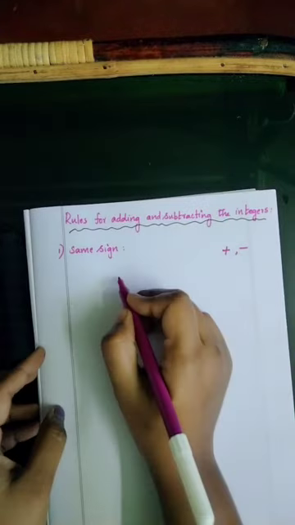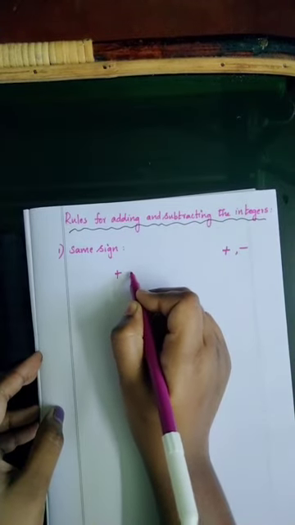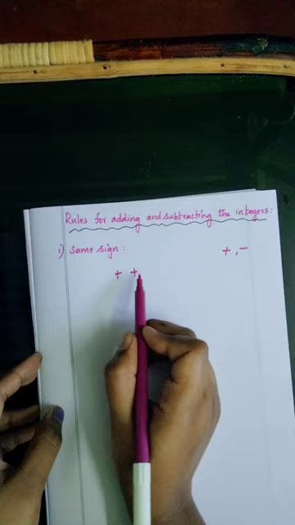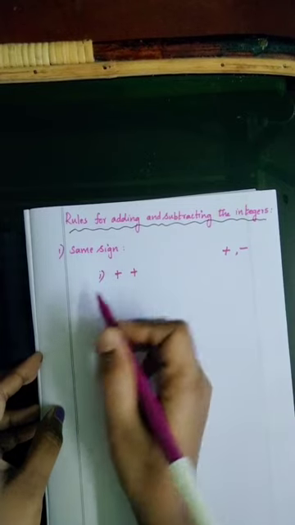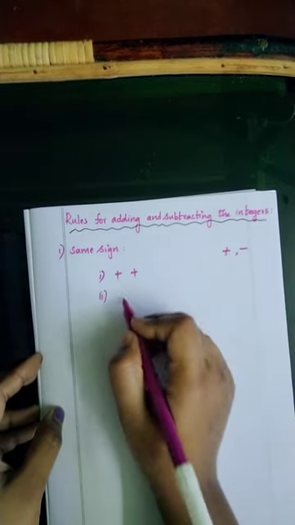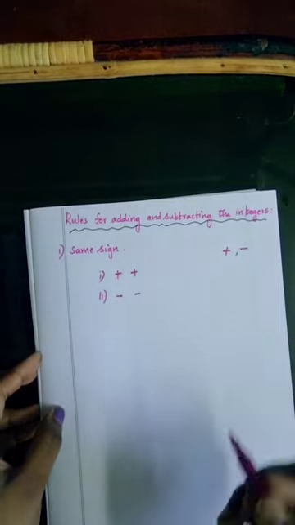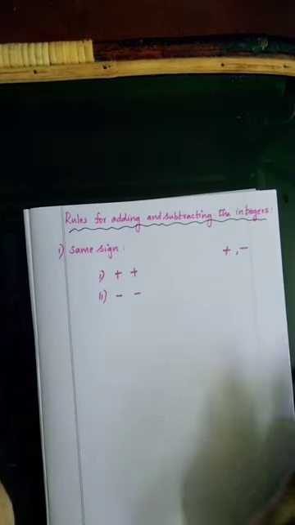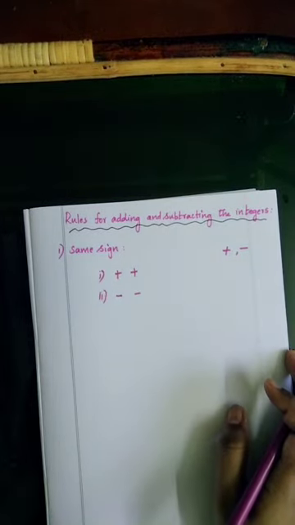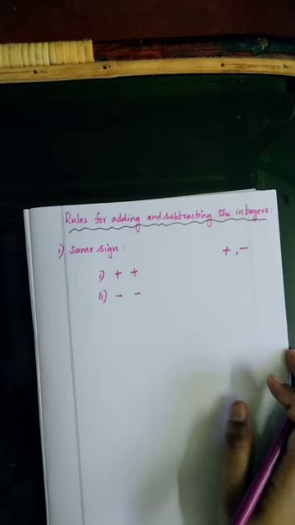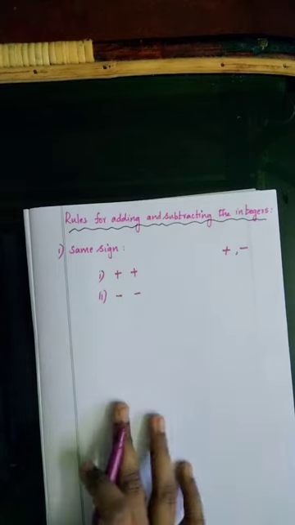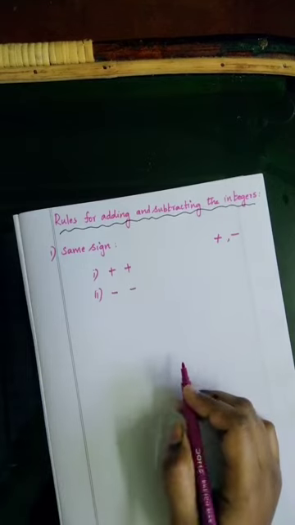Same sign means both the numbers are having the same sign, that is plus plus. Another possibility is both the numbers are having minus minus. At this time, what will you do?